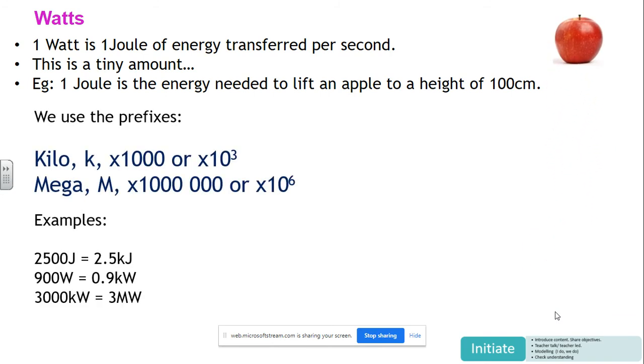Often in physics, we use things called prefixes. So, for example, the first one is kilo. Kilo, we know, means 1,000. There are 1,000 grams in a kilogram. Or we can write times 10 to the power of 3.